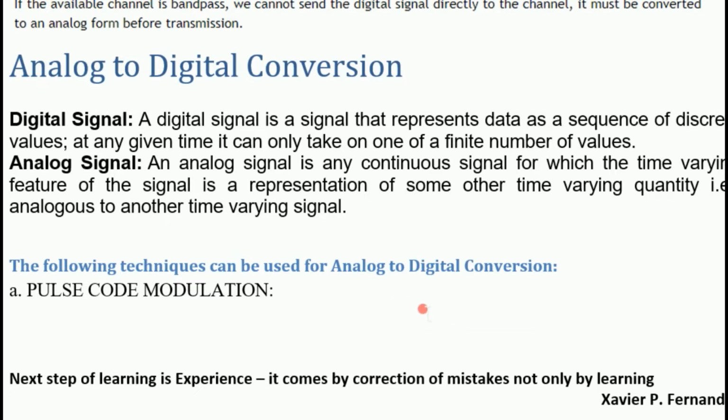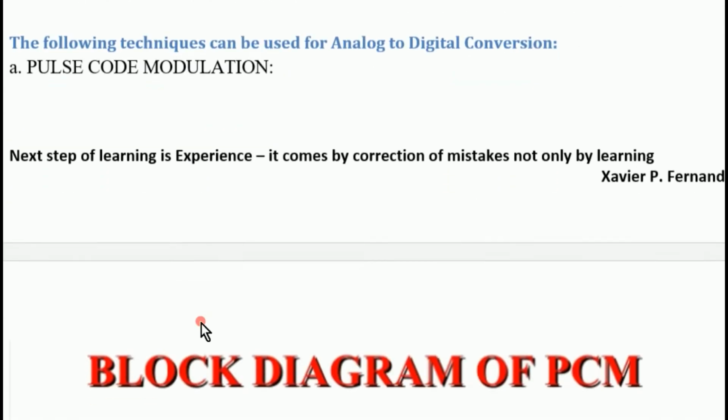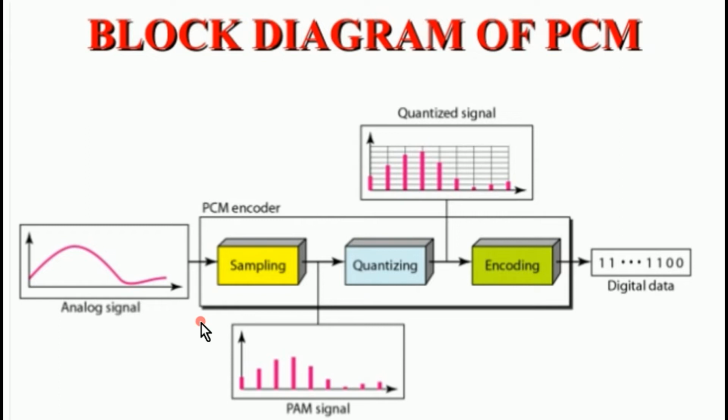The first one is pulse code modulation. We can see the pulse code modulation diagram. Here you can see the analog signal, that is a sinusoidal wave, that will be given to the PCM, pulse code modulator.